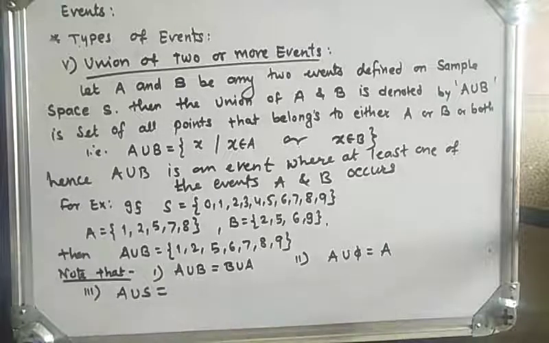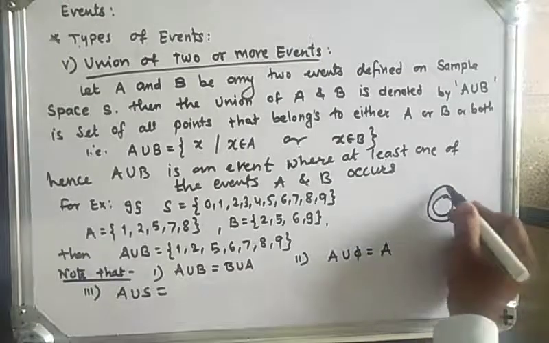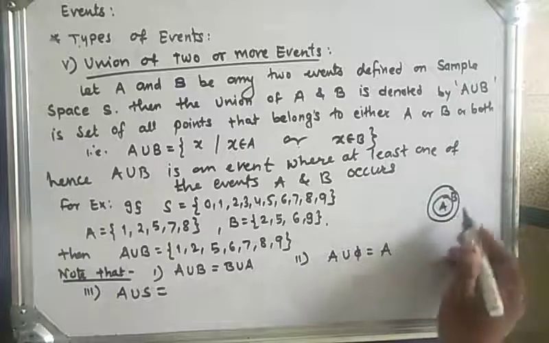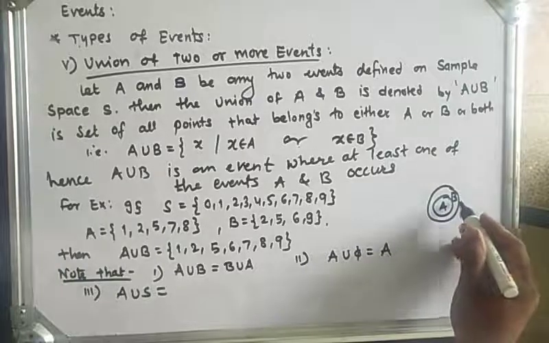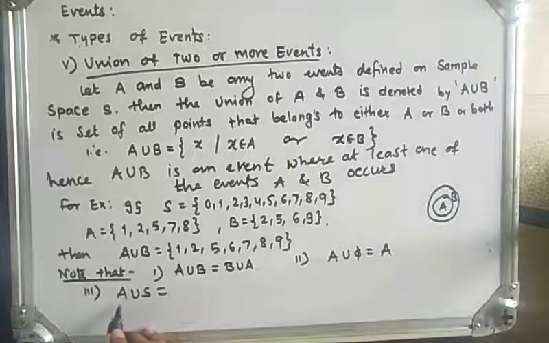We have seen in the geometrical figure that if A is a subset of B, this is A and this is event B, then A union B is equal to B. Here A union S is equal to sample space S, because A is a subset of S.